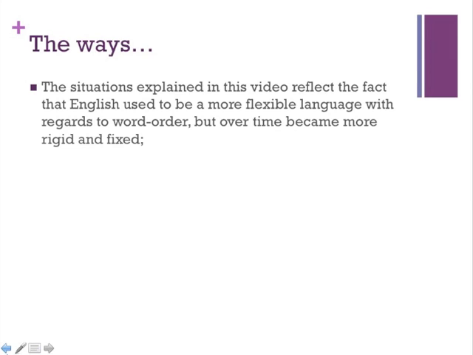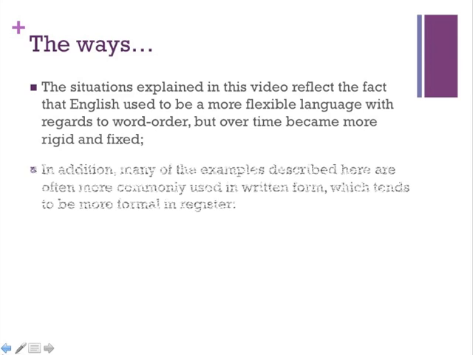So the situations explained in this video reflect the fact that English used to be a much more flexible language with regards to word order. Yet what happened over time is that language became more rigid and fixed. So, for example, it used to be much more common to switch the subject and verb, but now, over time, thanks to the evolution of the language, English has a much more fixed word order. So, in one way, that explains why many of these examples are much more commonly used in written form.